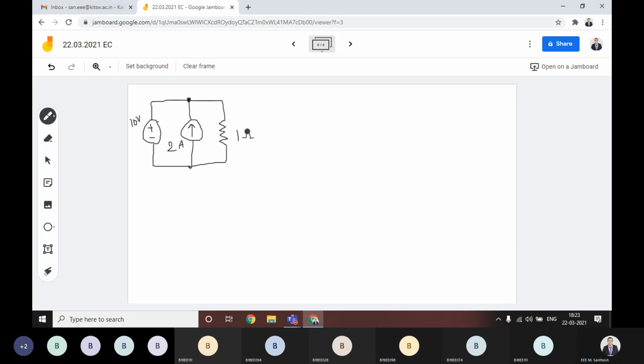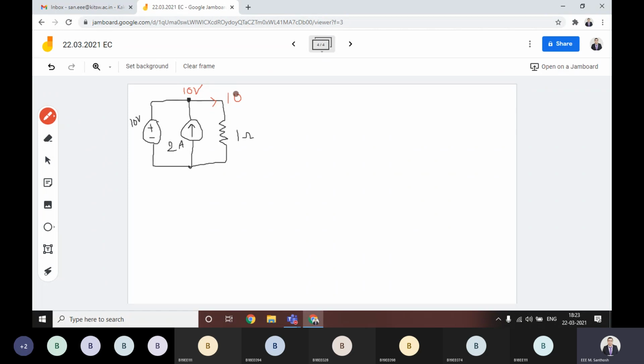10 volts. Very good. Simply it is equal to 10 volts. No need to think much. Why? Because there is no element up to here. This 10 volts will come here definitely. Then if this is 10 volts, what is the current flowing in this branch? 1 ohm. 10 amperes. Obviously 10 volts by 1 ohm, 10 amperes.